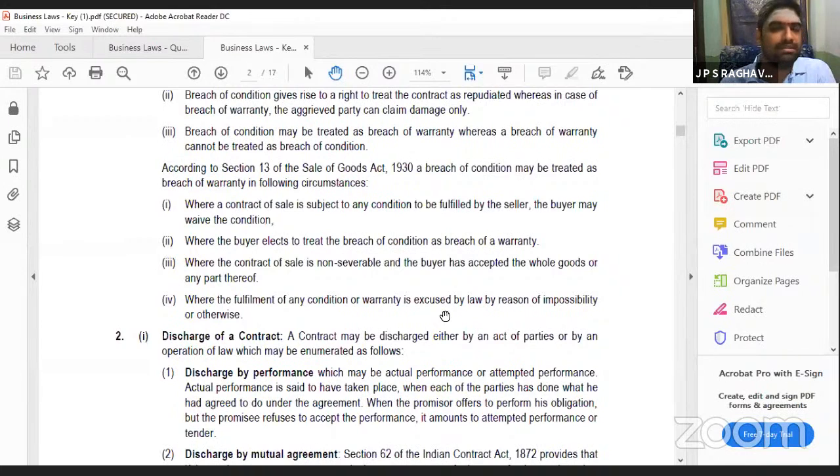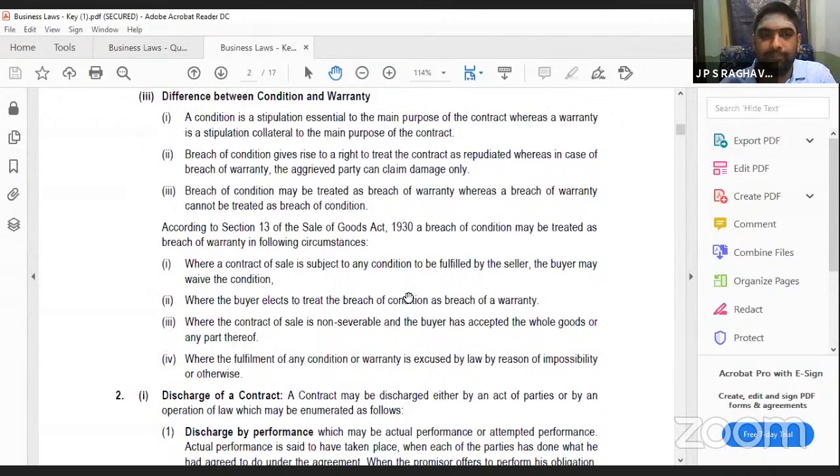Okay, impossibility is there, so it should not be done. Whenever impossibility comes, automatically, it is not because of the default of the seller. It is not default of the buyer also. It has come only because of law. Whenever this type of situation arises, then it will be treated as only breach of warranty, not a breach of condition. These are the 4 reasons.